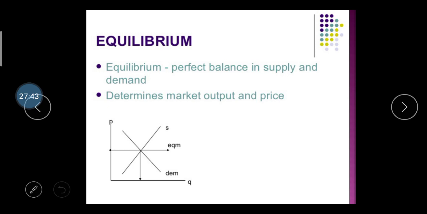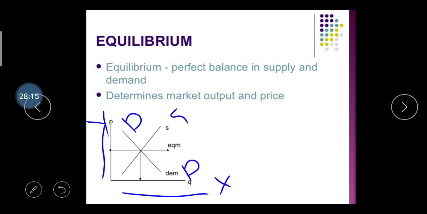Then after, the next point is the equilibrium. Equilibrium between the supply and demand. Okay, a perfect balance in the supply and demand is called the equilibrium. So demand, market and output price. Here you can see on the x-axis is defined the quantity of the product, and the y-axis indicates the price of the product. Here DD is the demand curve.